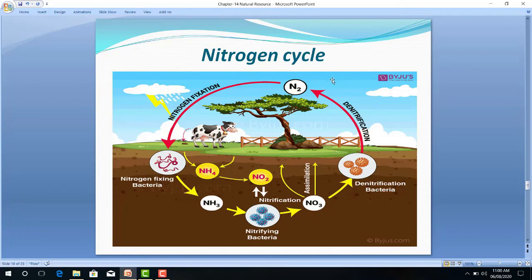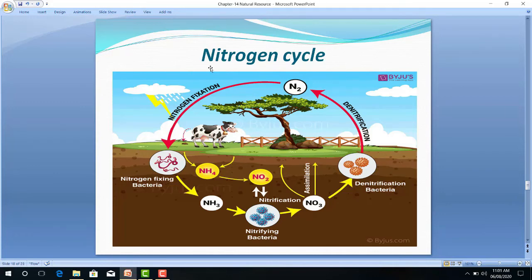As we have discussed, RNA, DNA, vitamins, chlorophyll, all these contain nitrogen. It is taken up by leguminous plants directly from the atmosphere by nitrogen fixing bacteria. Rhizobium bacteria present in the root nodules of the leguminous plant convert this nitrogen into ammonia.